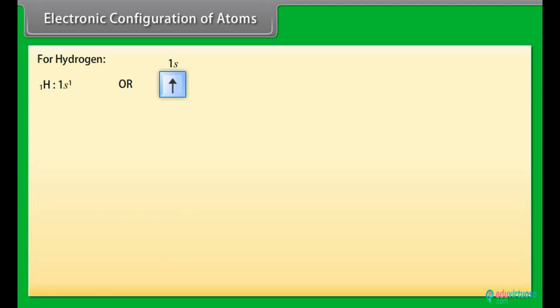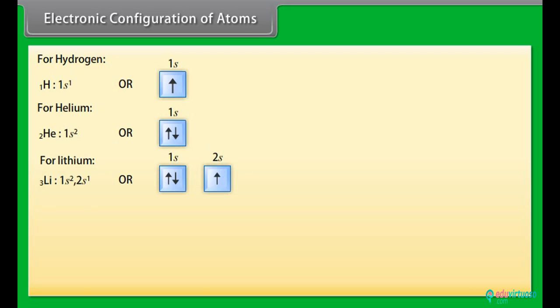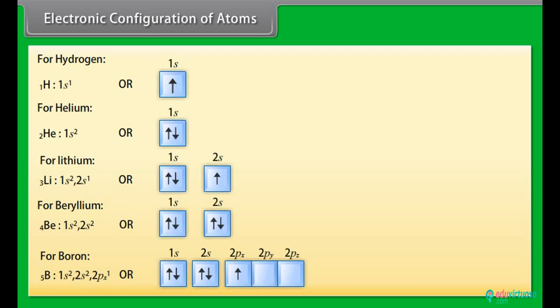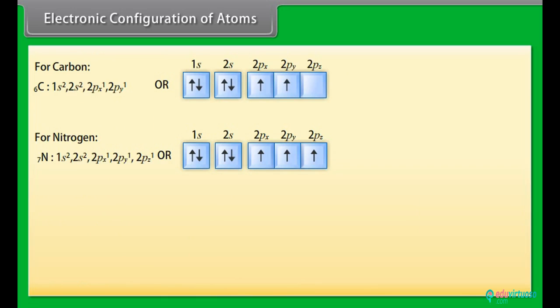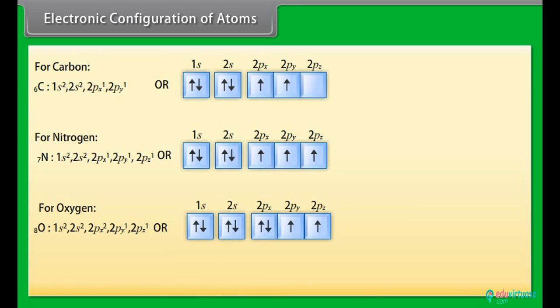For hydrogen, for helium, for lithium, for beryllium, for boron, for carbon, for nitrogen, for oxygen.